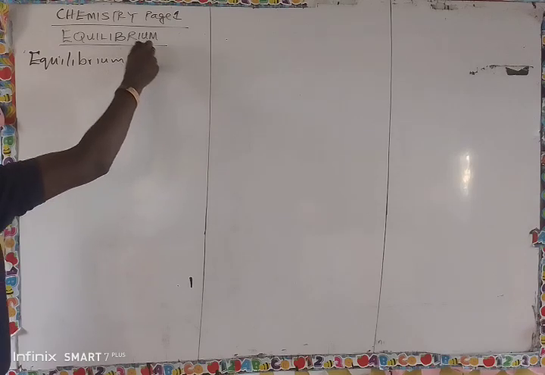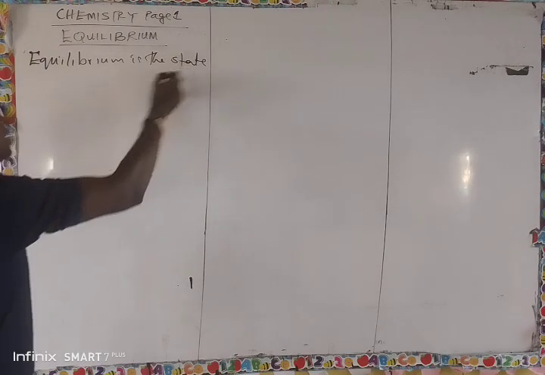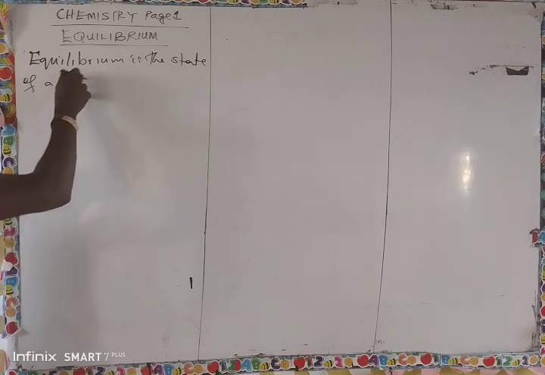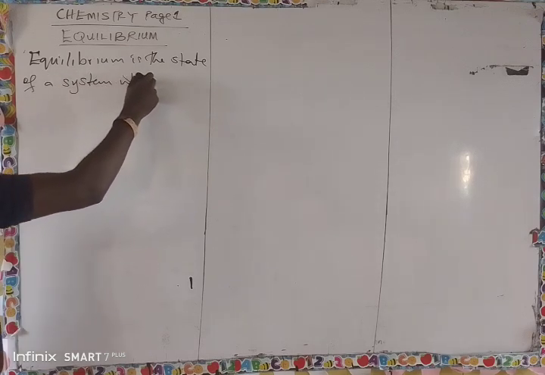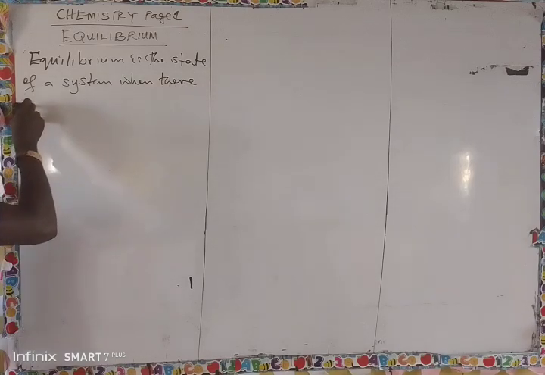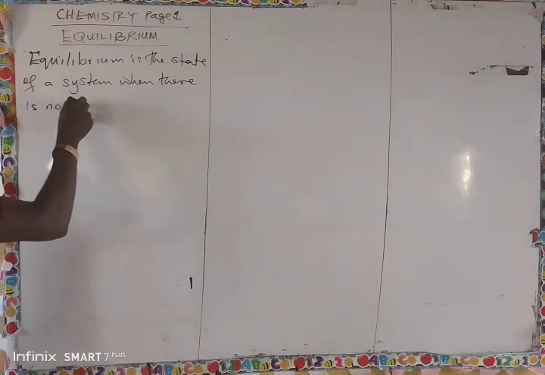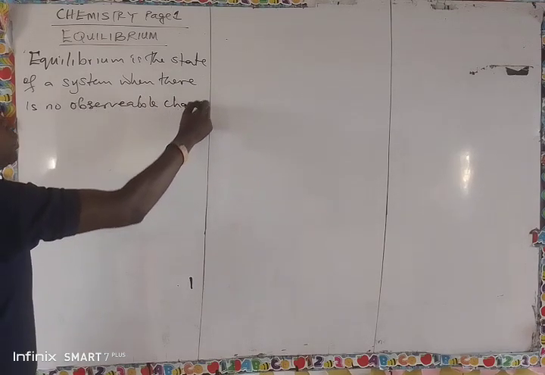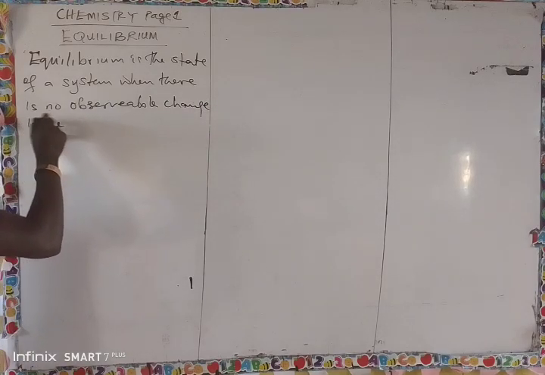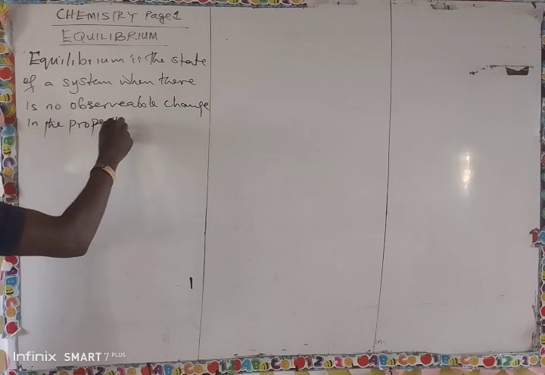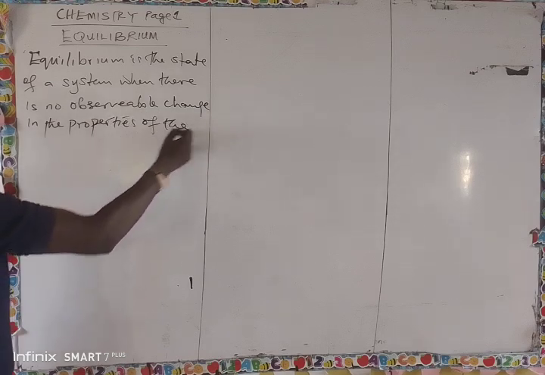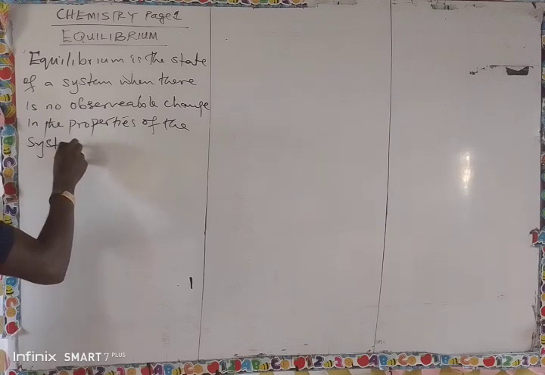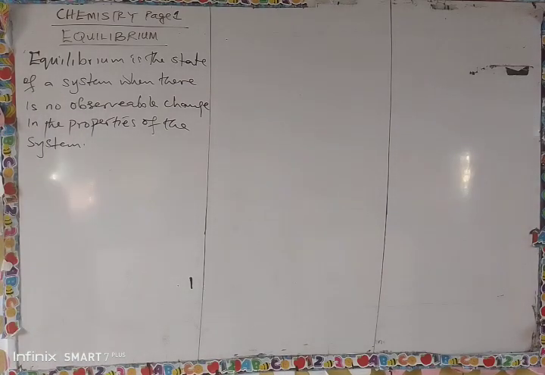Equilibrium is the state of a system when there is no observable change in the properties of the system. There is no observable change. The properties of the system remain constant. The property does not change.